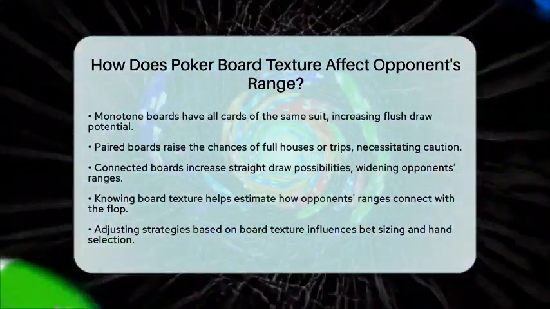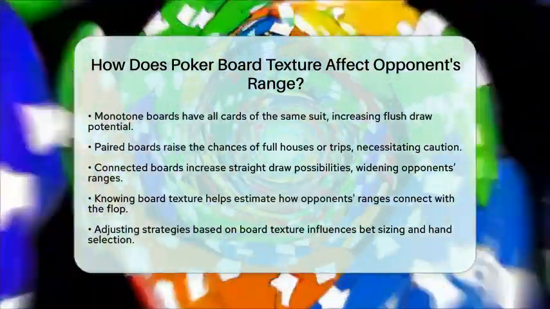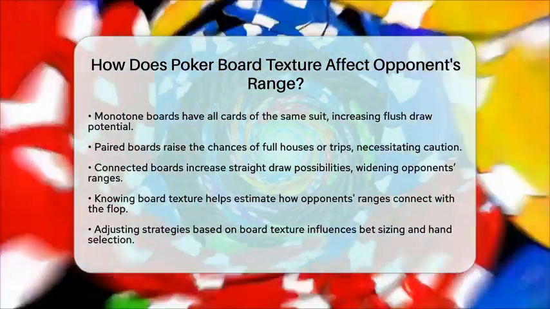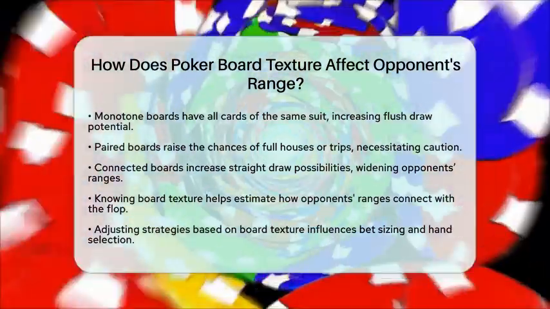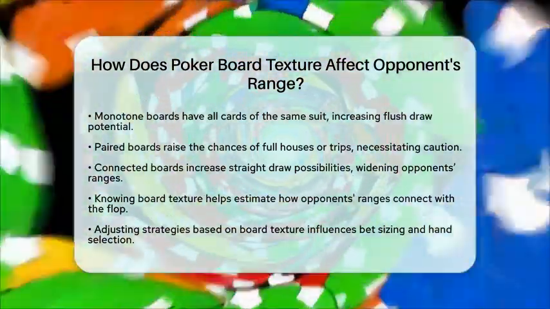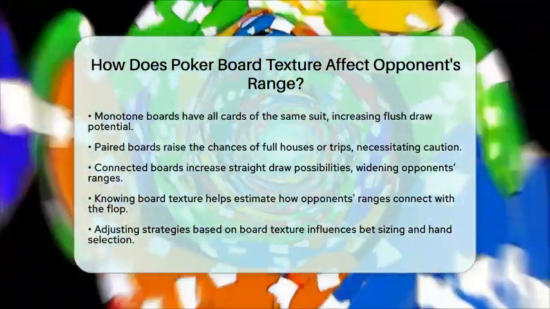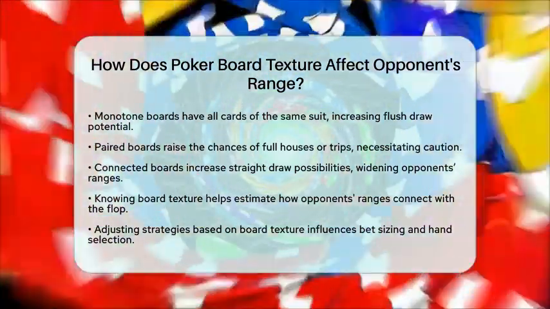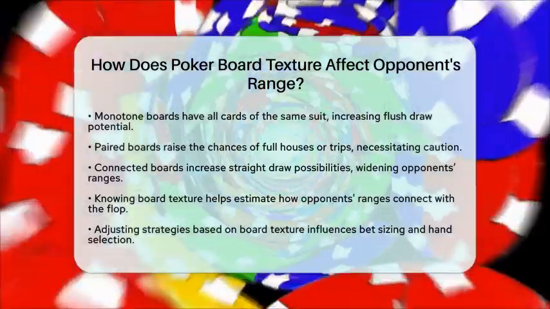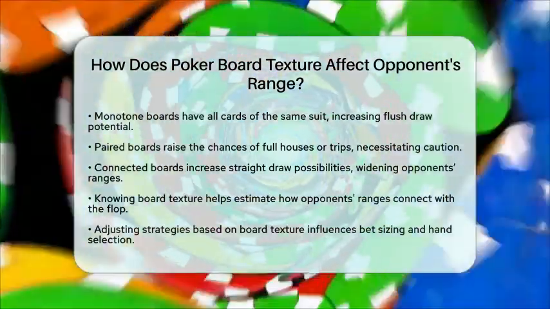the flop. For example, on a wet board, expect opponents to have more draws and strong hands. This might lead you to play more cautiously or bet larger to protect your holdings. Conversely, on dry boards, you can afford to be more aggressive since opponents are less likely to have strong connections.